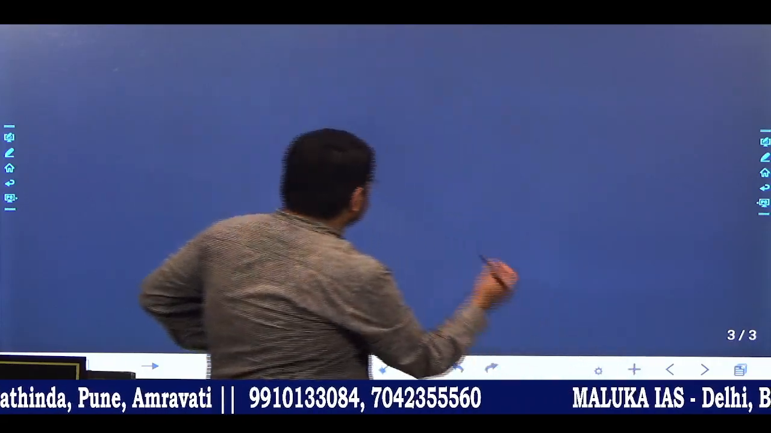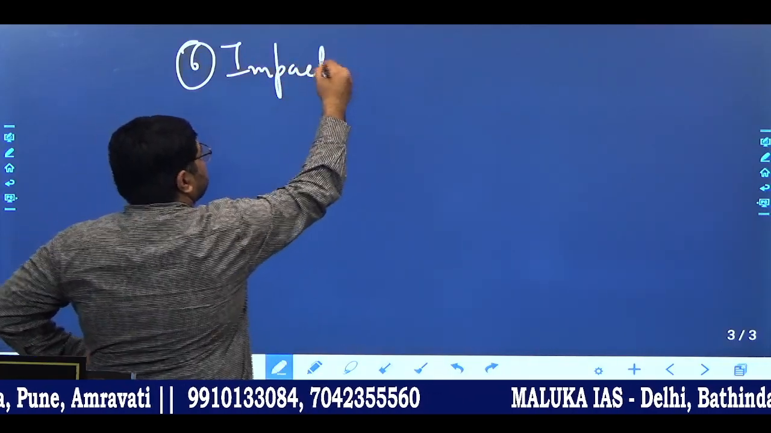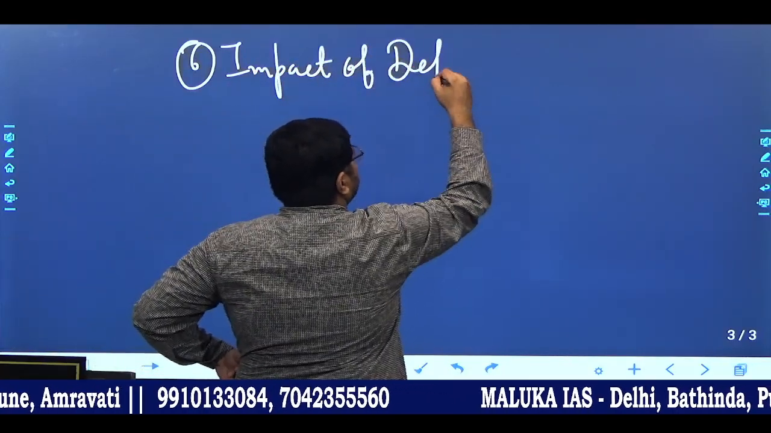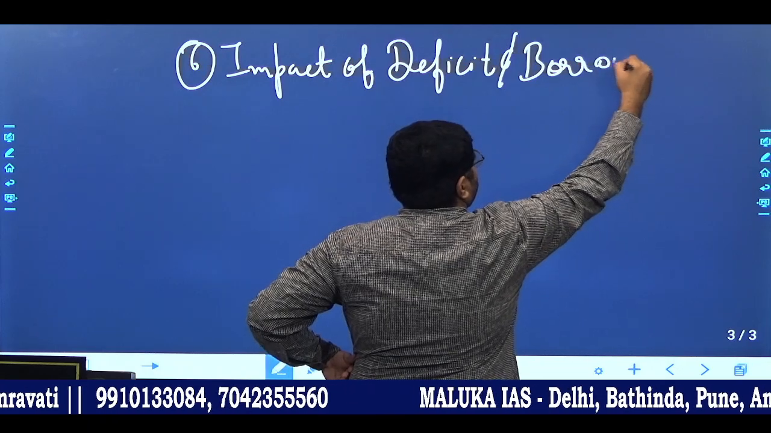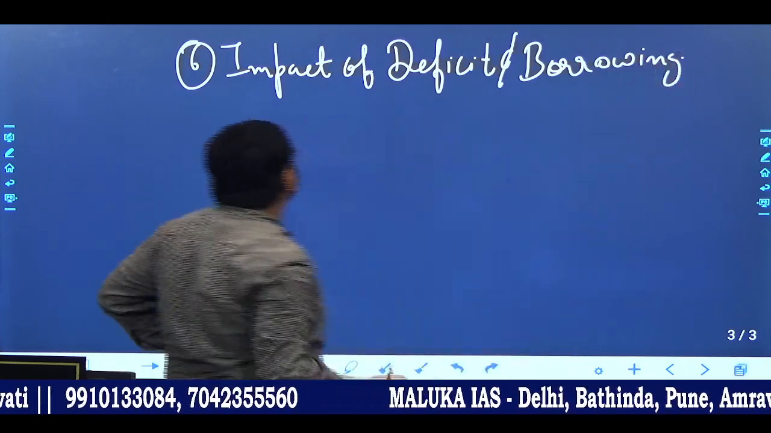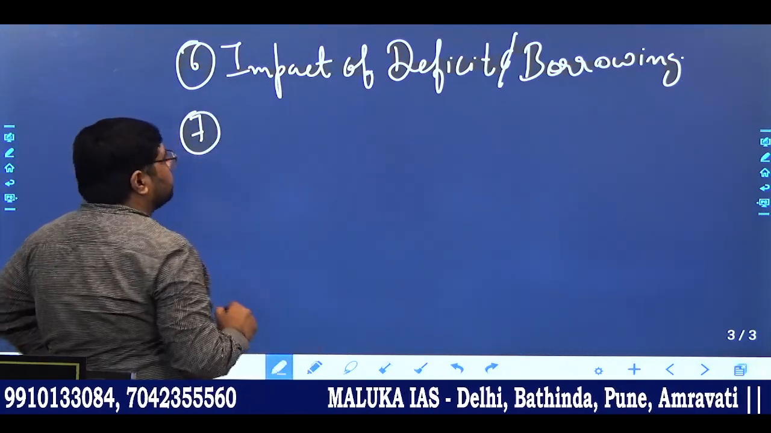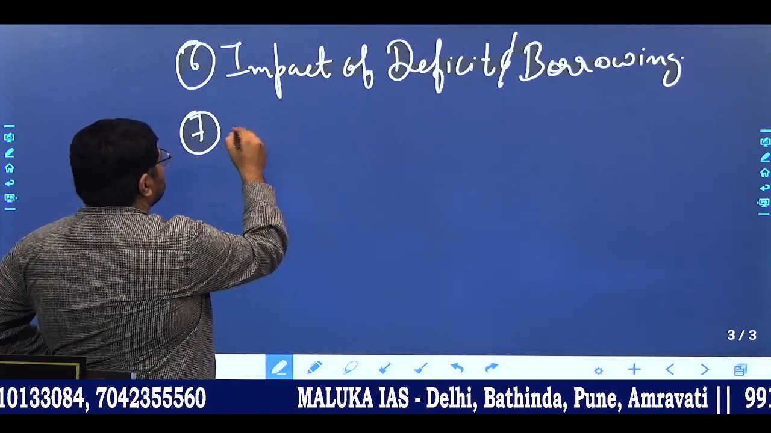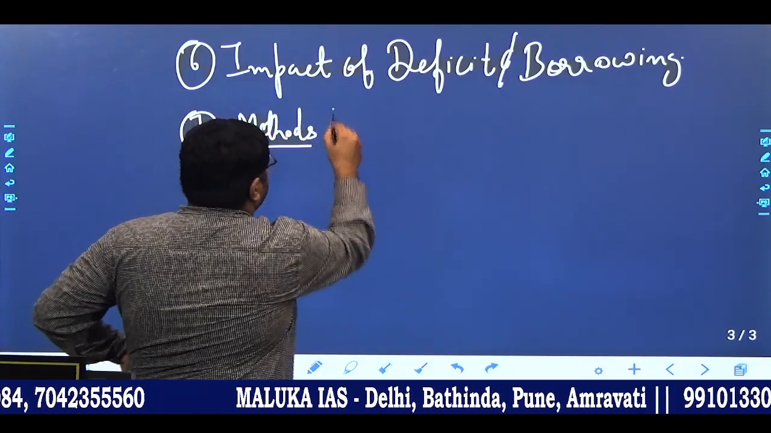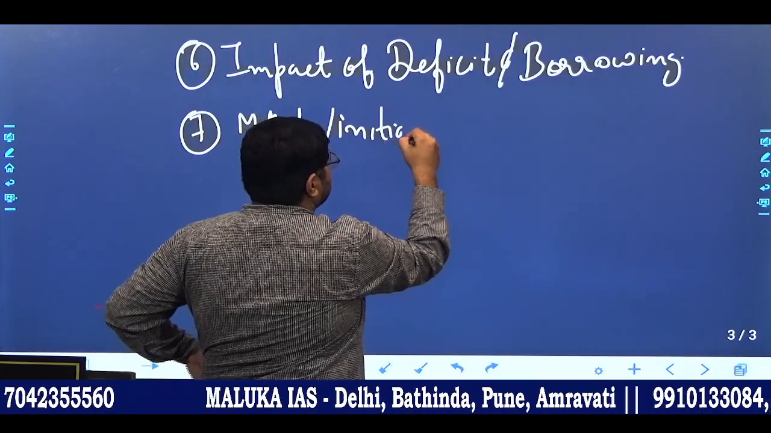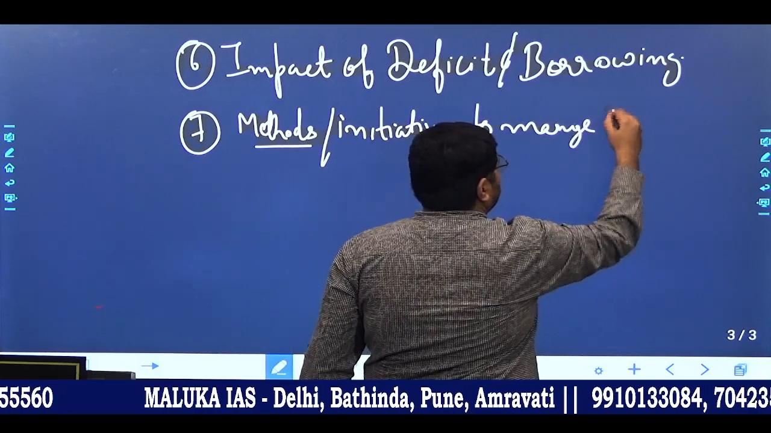Sixth, impact of deficit or borrowing. Seventh, methods, or you can say initiatives, to manage deficits.